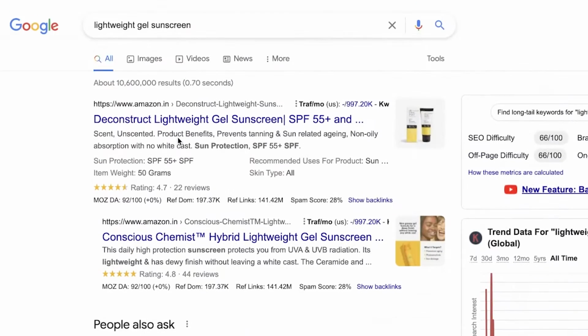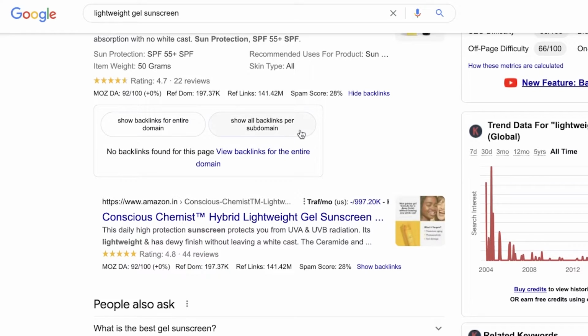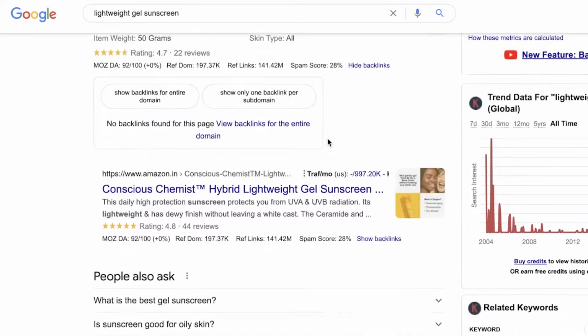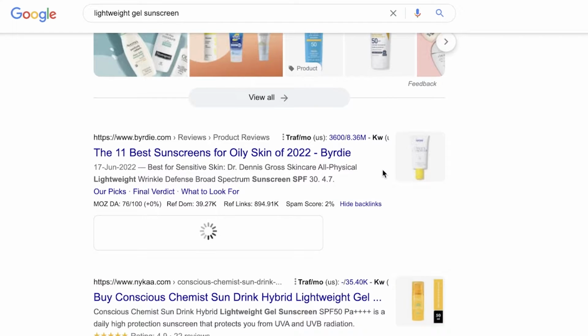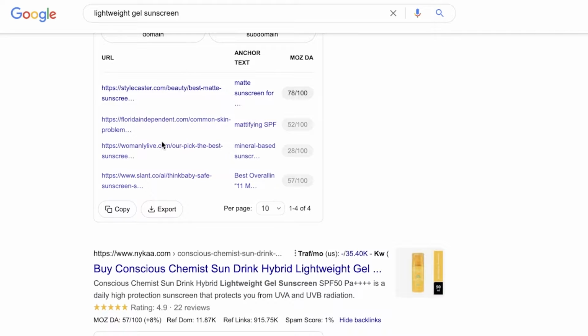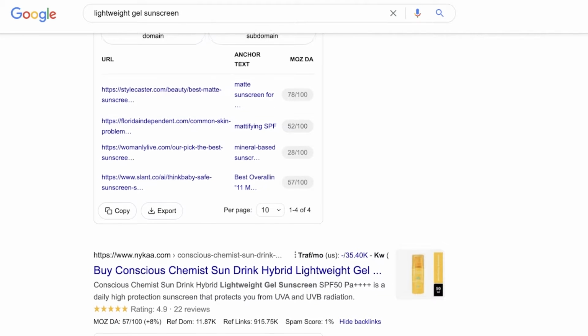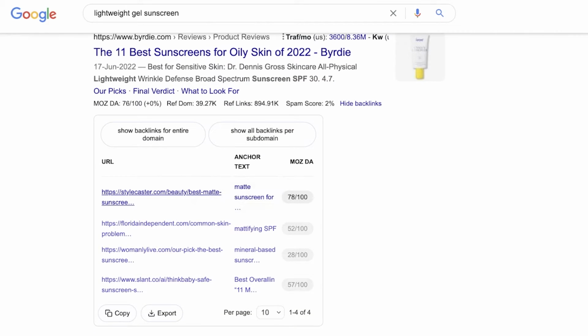Well, what you're actually going to do is you're going to click on show backlinks of your competitors, and if there are no backlinks for this specific web page, you can also do it for the subdomain, but you're just going to click on show backlinks. Just take a look at the backlinks for any of these websites. So you can see this website has multiple different backlinks, and once you browse your competitors' backlinks, you're going to open up the websites that are backlinking to them.